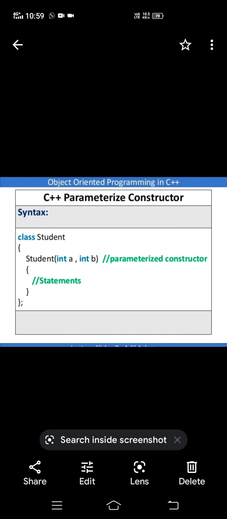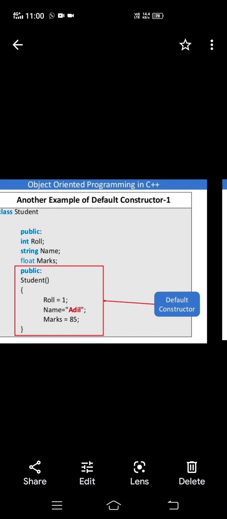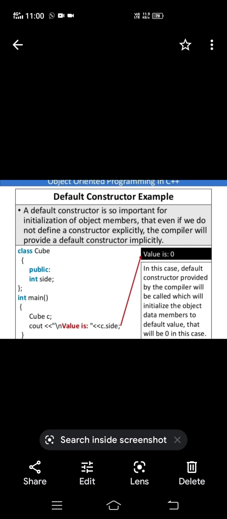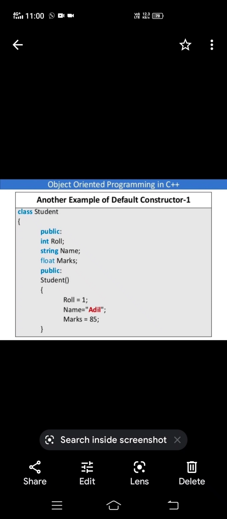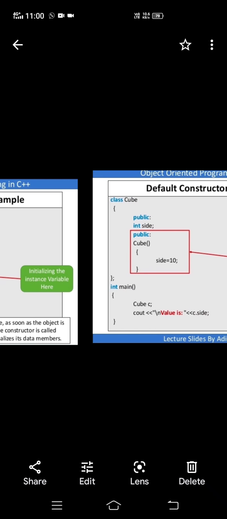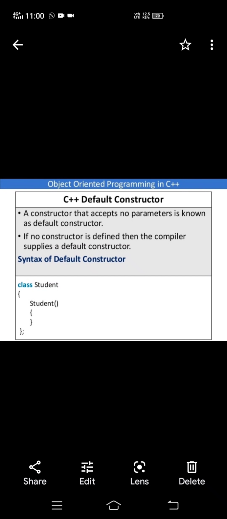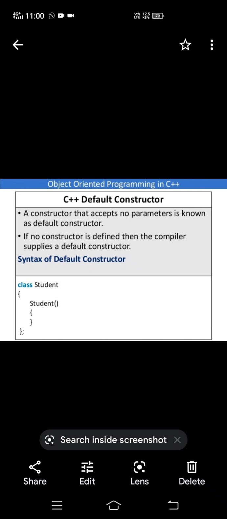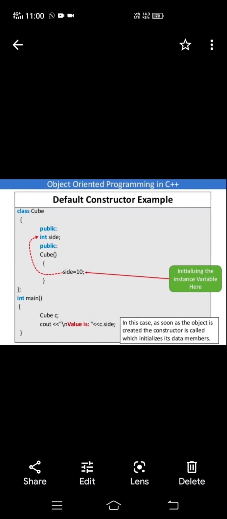Parameterized constructor. In the previous example, I'll show the same example. See this here. Student is taken. Class Student is there. In the student class, the class name and method name are the same, but in the parentheses we have not taken anything. So this is an example of default.